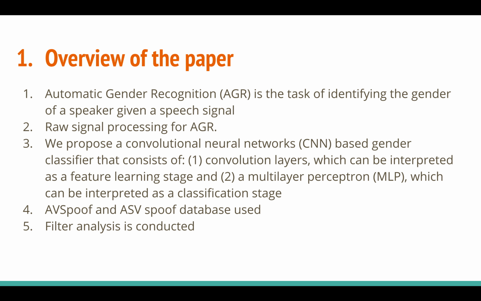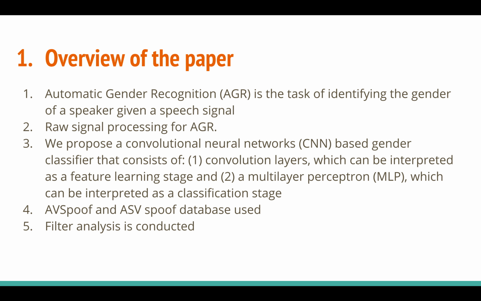And they show that using direct raw audio gives you better results compared to using MFCC and fundamental frequency as input to any deep architecture. They use a convolutional neural network to classify the audio into one of the genders, male or female. They show that they can feed raw audio directly to a CNN, which is a one-dimensional convolutional neural network, which can learn some sort of features from the raw audio.